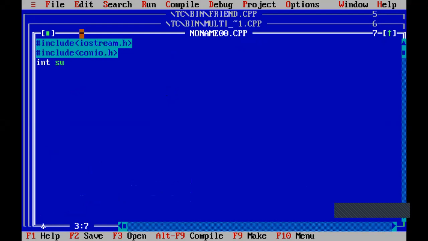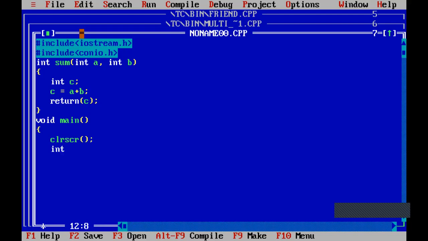I say int sum of a, b. Here c is a local variable. So c is equal to a plus b. Return c. Clear screen. int a is equal to sum of 10, 20.